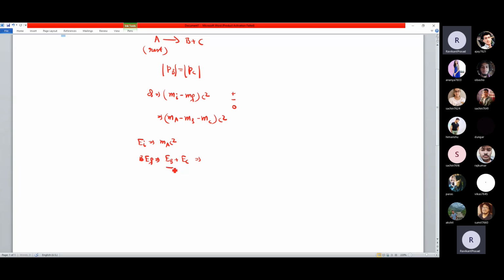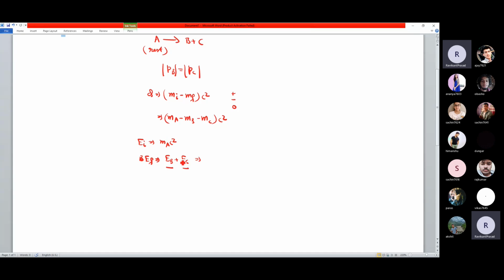So this is the final energy, which is the energy of the B particle and the energy of the C particle. So that will be the total energy, you can say total relativistic energy. So EB you can write as root of PB square C square plus MB square C⁴. This is your EB only. Plus root of PC square C square plus MC square C⁴. So this is the energy of the C particle. This is actually the total relativistic energy, which has rest mass and also kinetic energy.